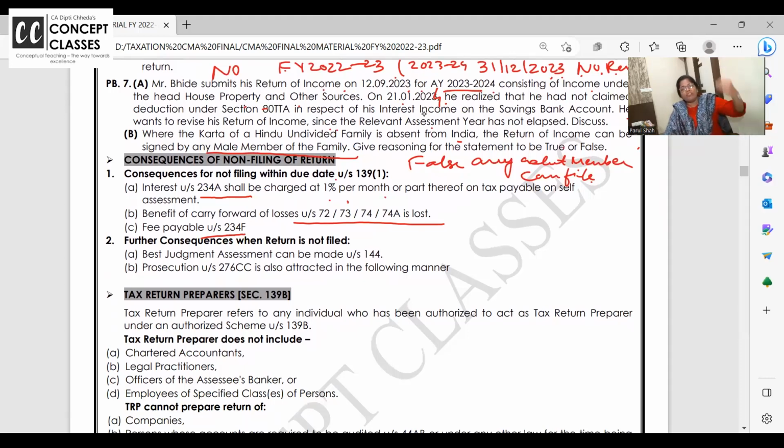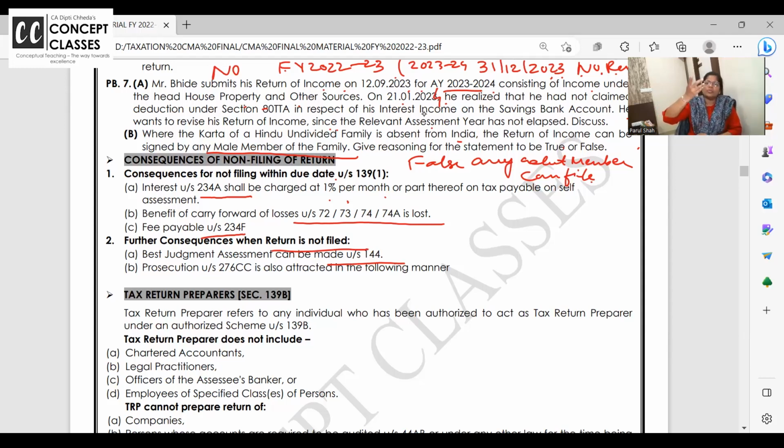If you don't file the return at all, then can the department do best judgment assessment under 144? We asked you to file the return, you did not file. Someone must be thinking, ma'am, they can go for scrutiny. Scrutiny tab hoti hai jab aap return file karo. Sometimes your due dates are over, but through notice, department said file the return and you file the return.